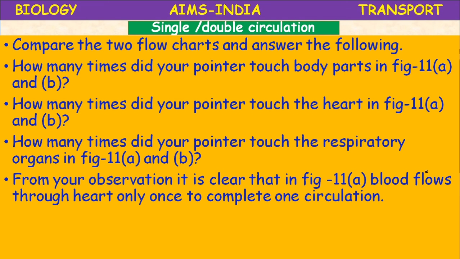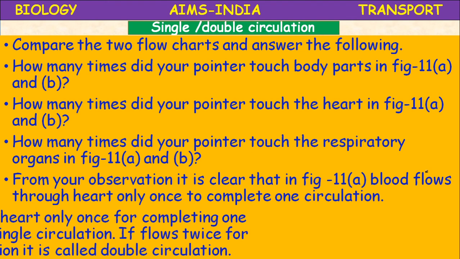Okay, final conclusion. From your observation, it is clear that in figure 11.a, in the fish, blood flows through the heart only once to complete one circulation. So it is called single circulation.